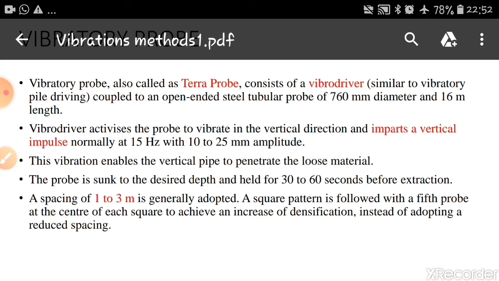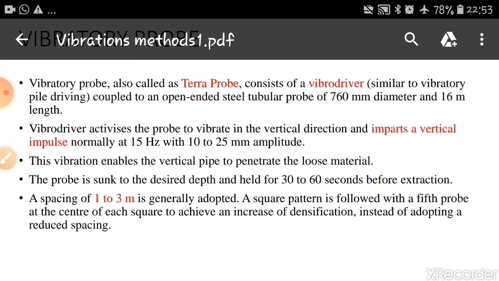Vibro driver activates the probe to vibrate in the vertical direction and imparts a vertical impulse, normally at 15 Hz with 10 to 25 millimeter amplitude. So this works at 15 Hz with 10 to 25 mm amplitude. This vibration enables the vertical pipe to penetrate the loose materials. Because of these vibrations, the tubular probe penetrates inside the loose material up to the required depth.